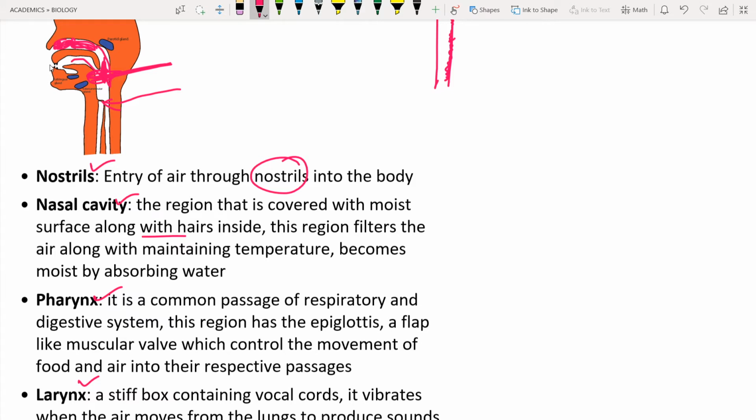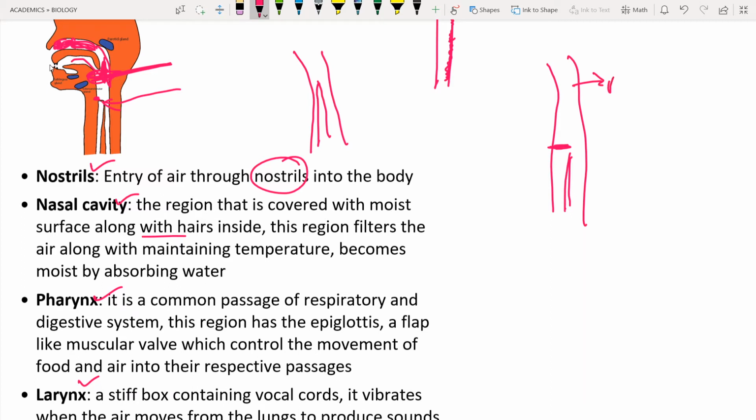Its name is epiglottis. Let us draw the diagram a little bit bigger. We will draw neatly here. Let us consider this is the pharynx. In this pharynx you can see there is a flap-like structure, which is known as the epiglottis. What the epiglottis is going to do is control the movement of food and air. This pharynx is a common passage for food and air.